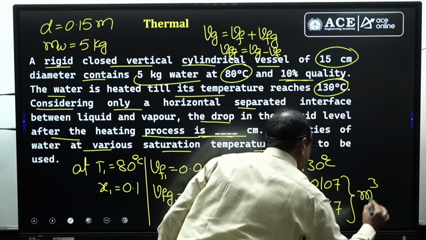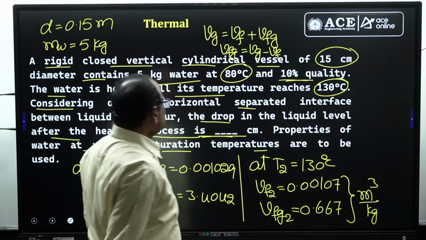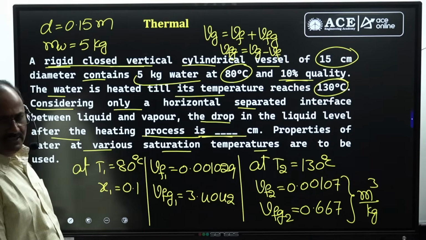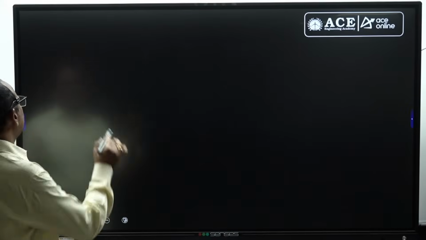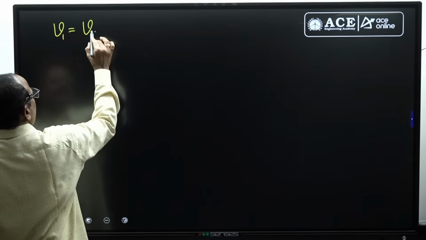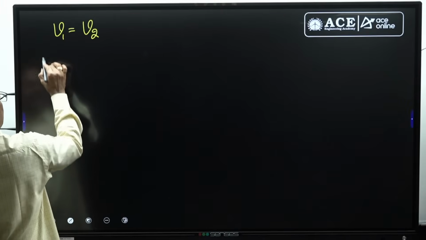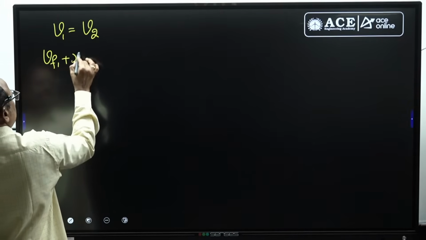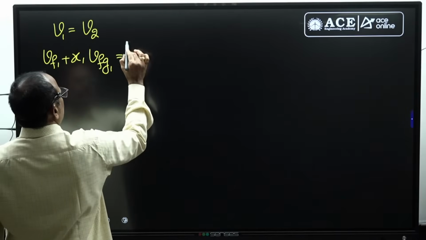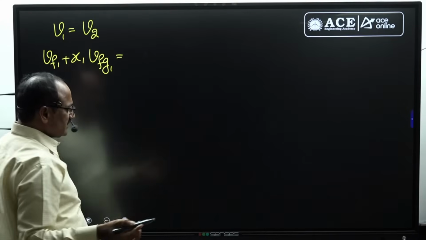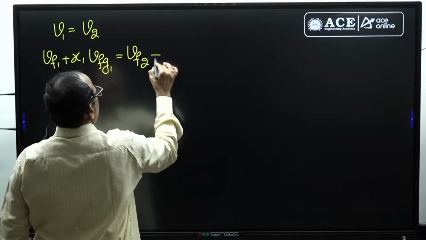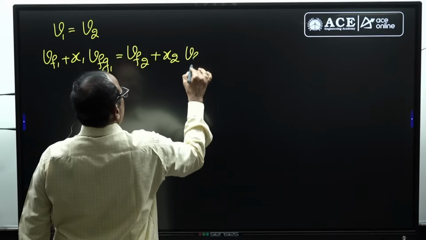both are in meter cube per kg. Since it is heated in a rigid closed vessel, volume remains constant. Volume remains constant means the initial volume of the wet vapor equals the final volume of the wet vapor. Initial specific volume of the wet vapor Vf1 plus x1 into Vfg1 is equal to the final specific volume, corresponding to 130 degree centigrade, Vf2 plus x2 into Vfg2.